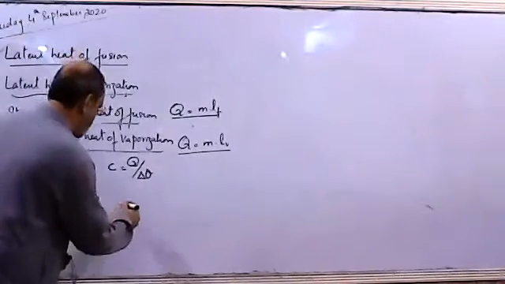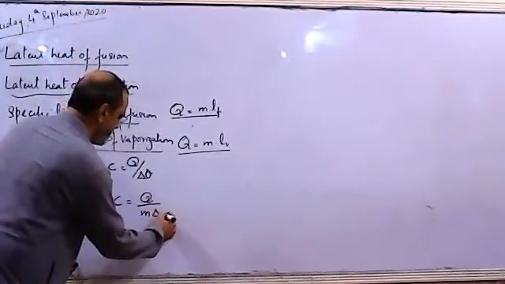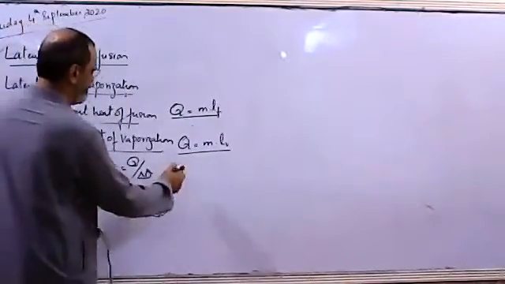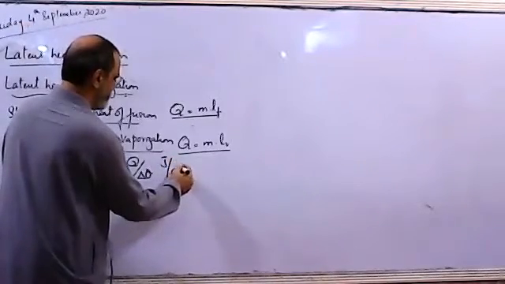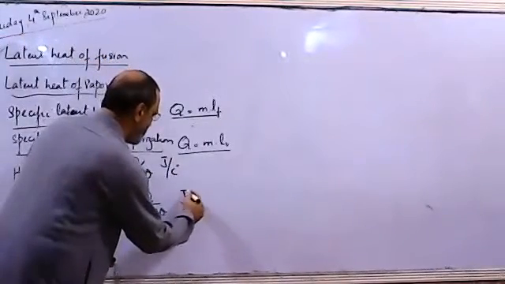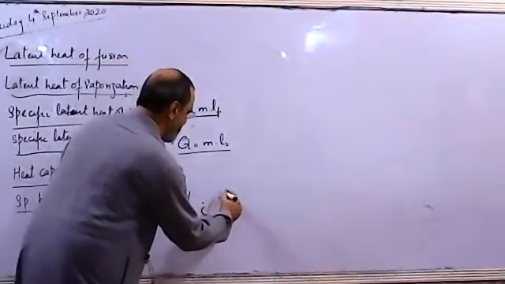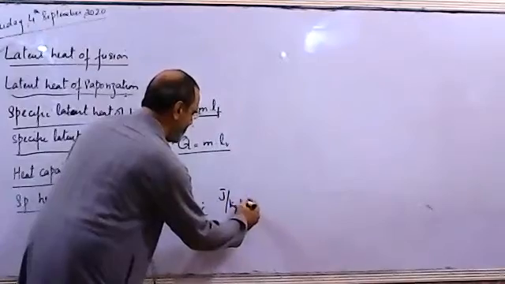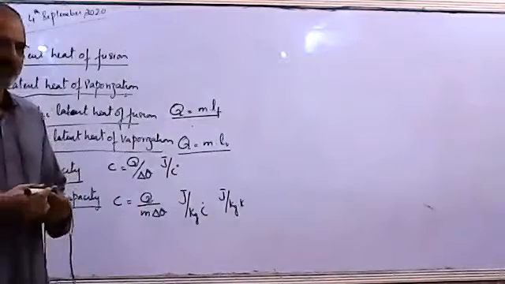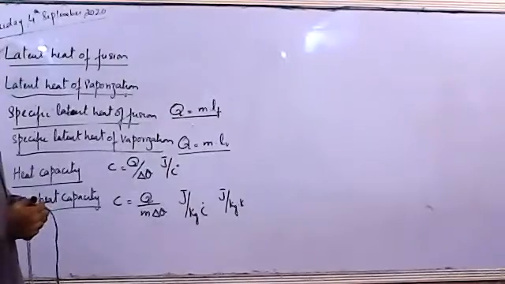The formula for the specific heat capacity is C = Q / (M Δθ). The unit for heat capacity is joules per degree C. And the unit for the specific heat capacity is joules per kilogram per degree C, or we can also say joules per kilogram per K. Here the K stands for Kelvin, which is a unit of temperature. Celsius is also a unit of temperature and Kelvin is also a unit of temperature.